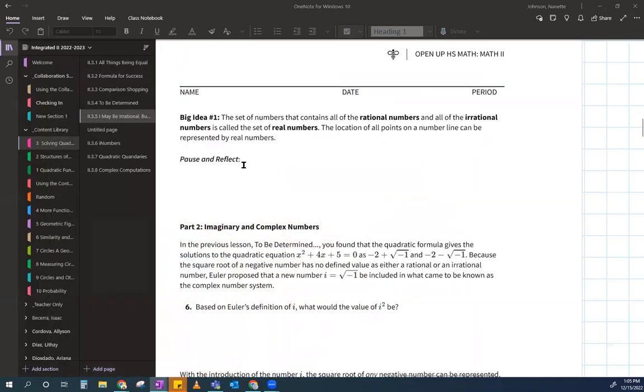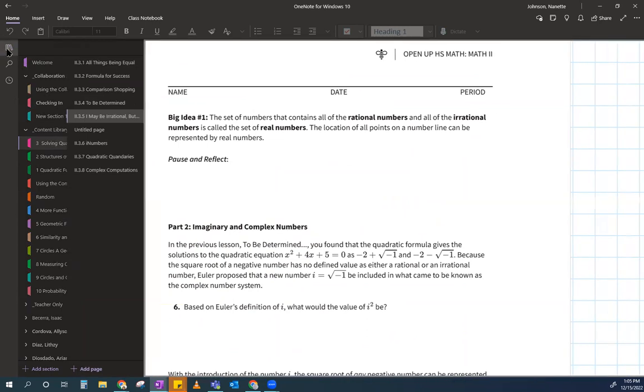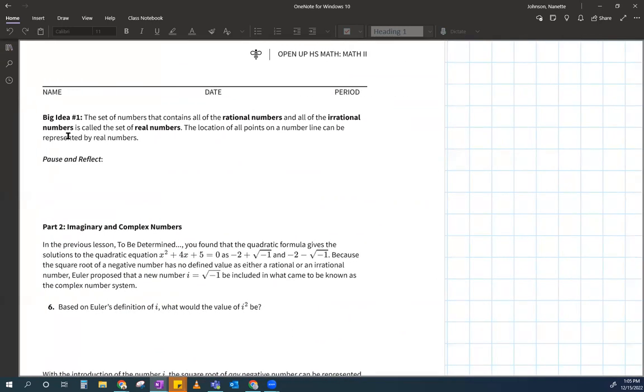Okay. So just remember that the irrational numbers are numbers that can't be written as a fraction, meaning irrational, like not rational. Rational, like a ratio, number like a ratio like 2 to 4, 3 to 7. Those are all numbers that can be rewritten as a fraction. And then we have the real set of numbers. So real numbers is every number that you know to date. Okay, we're now going to talk about these other numbers, which are called complex numbers.